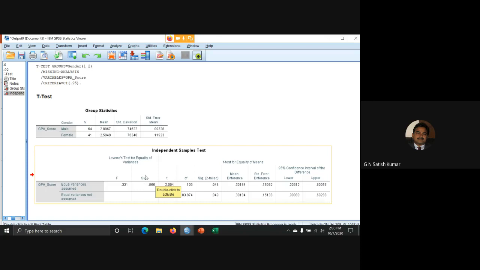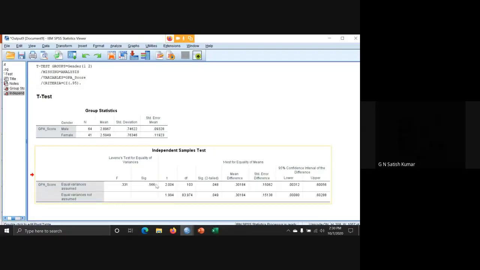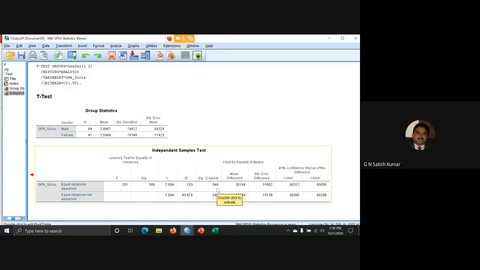Then you must use the second row significant value. If this is more than 0.05, then you use the first row value. In our case, equal variance is assumed. Significant value is 0.566, so I am using this value.